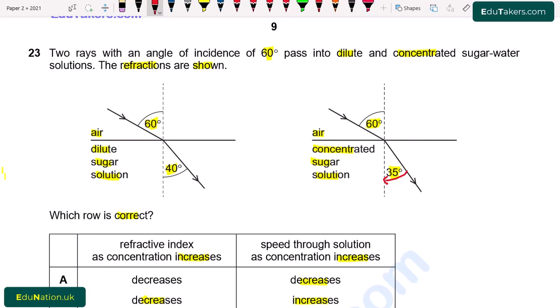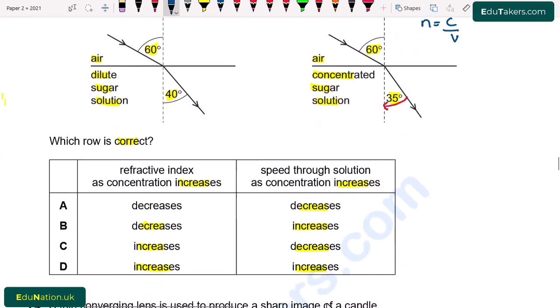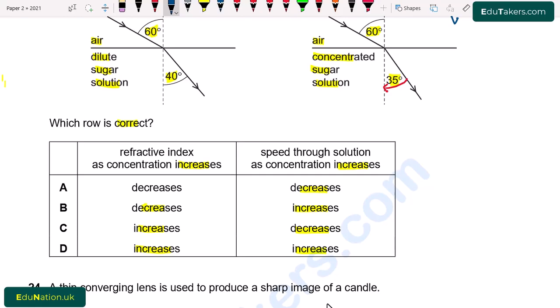It means that as the ray enters the concentrated sugar solution, it slows down. Its speed decreases, and refractive index n is equal to c over v. So, when the speed decreases, the refractive index increases because n is proportional to 1 over v.